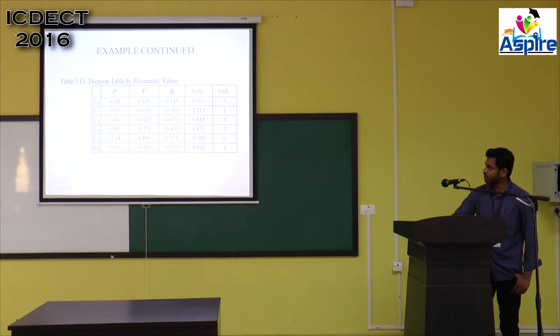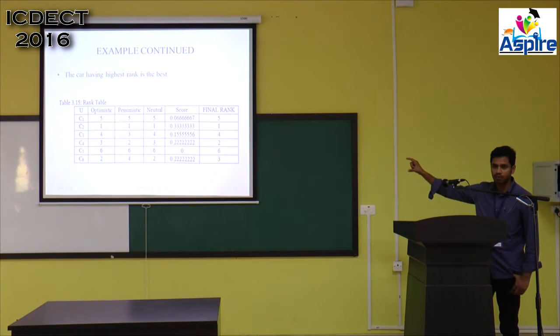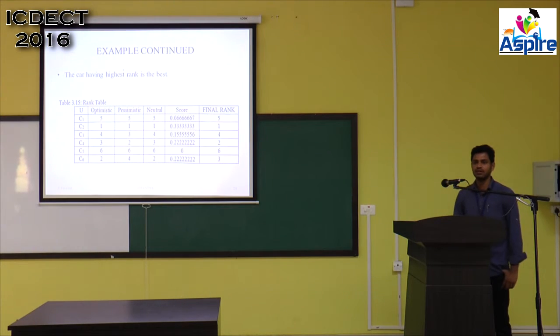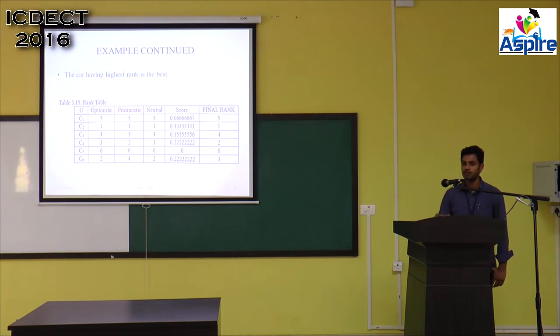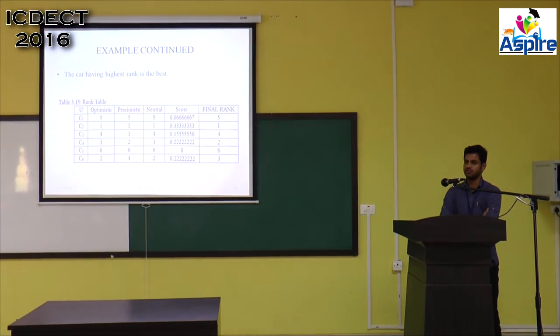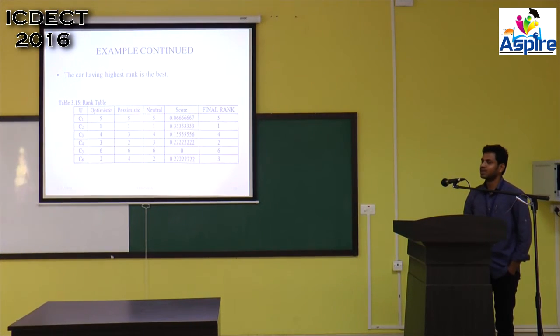From the rank we obtained, from these ranks we are calculating the normalized score using that big equation, and according to that only we are finally ranking the objects. Your all values are in point values, because these are fuzzy values only. We are not considering values which are more than 1. So only C6 has got optimistic 2. It will change according to the values that we are taking.